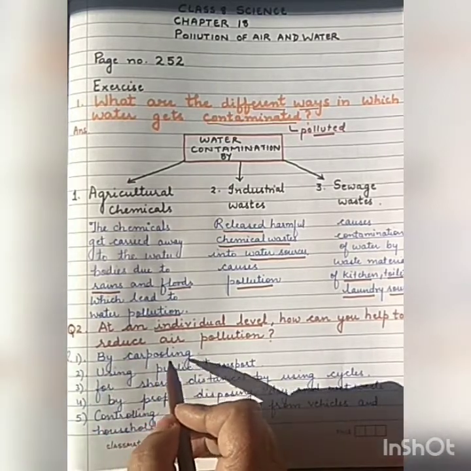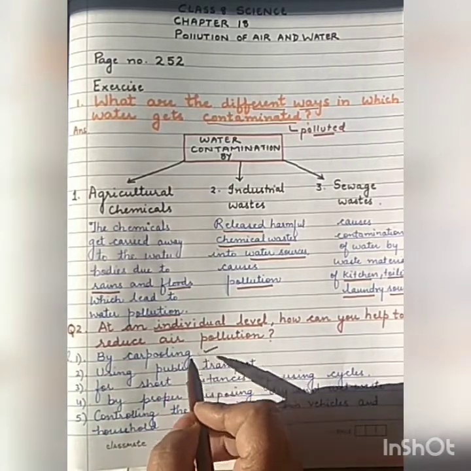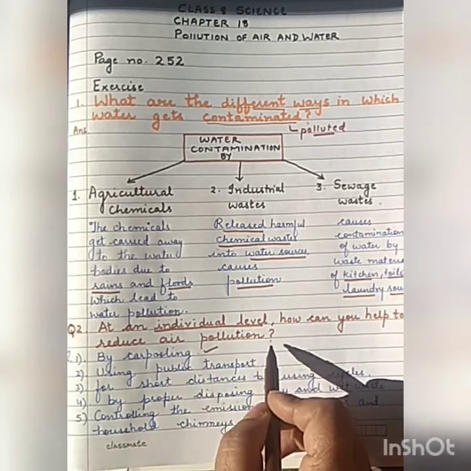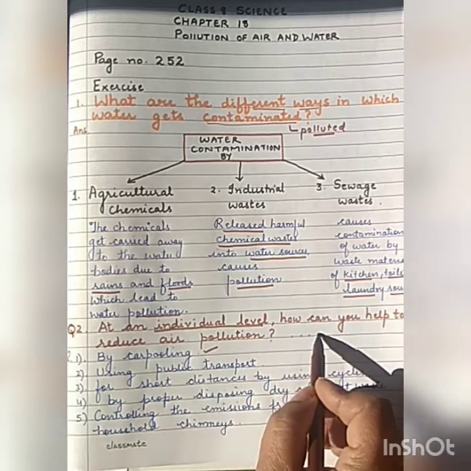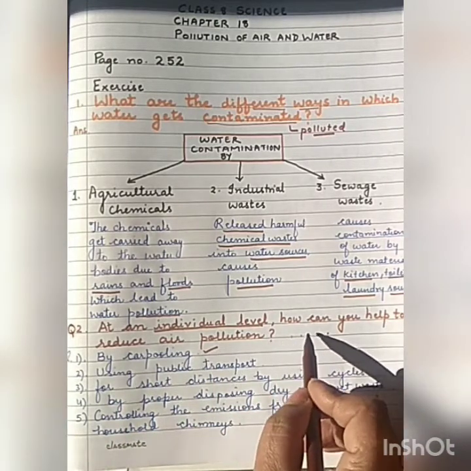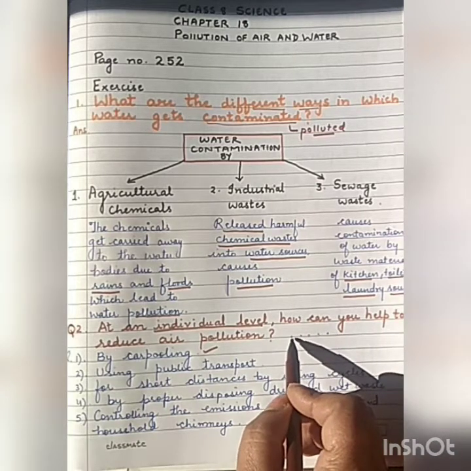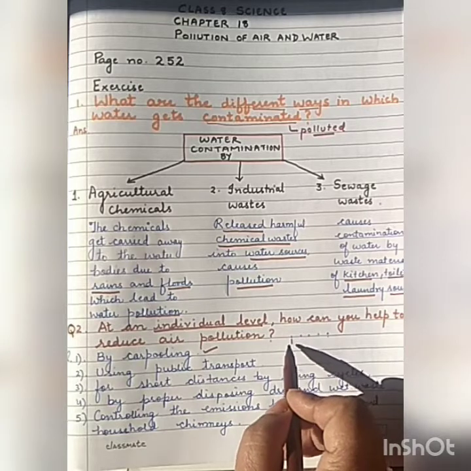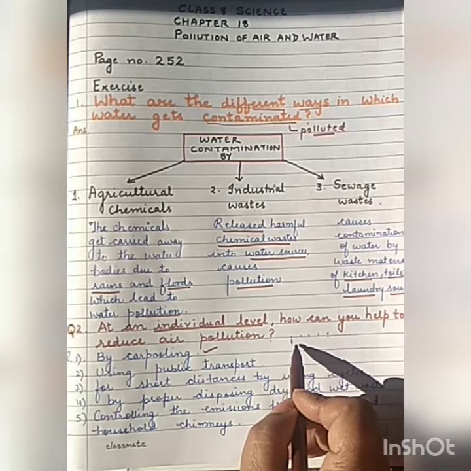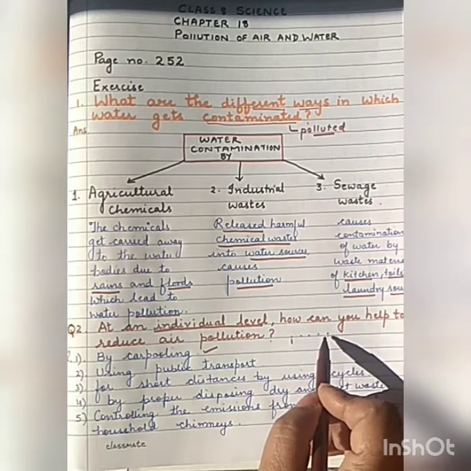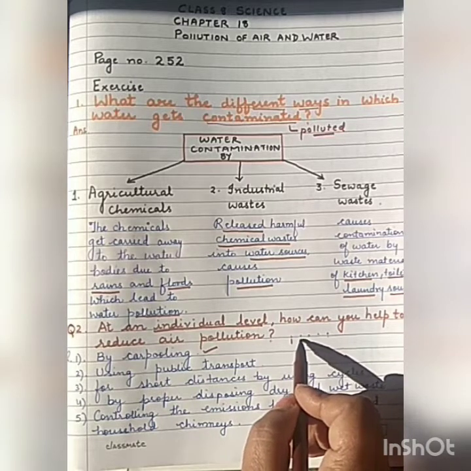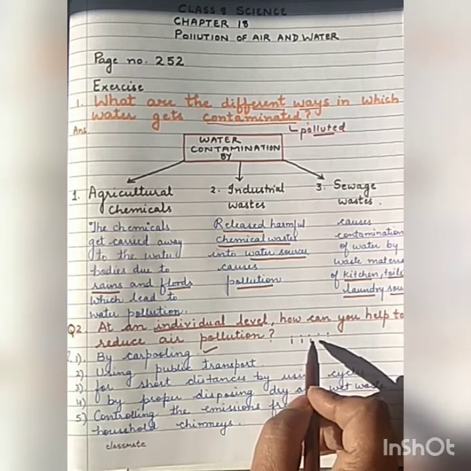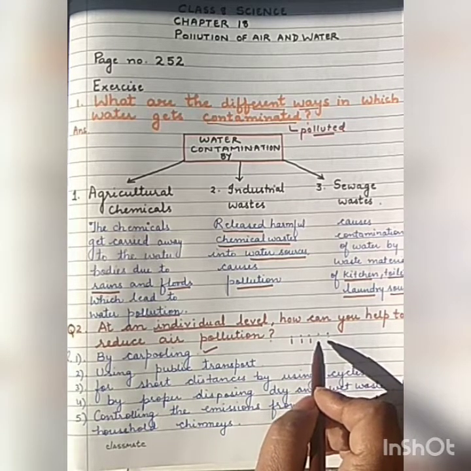First one is by carpooling. Now what is this carpooling? Carpooling means suppose you are 5 persons, you want to go to school. You can take the car of one person. You can rotate this weekly. Turn-wise you can use the car of the second person, then the third person after 1 week or after 1 month.